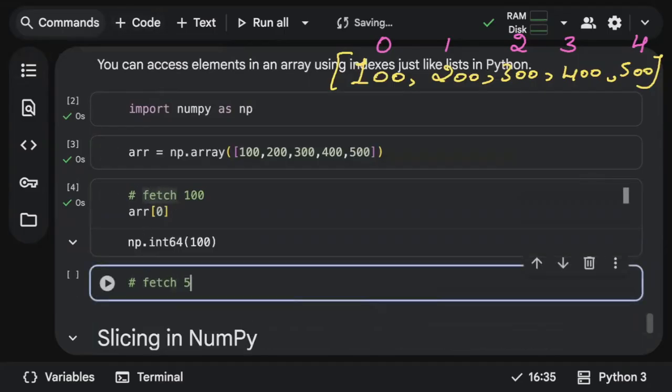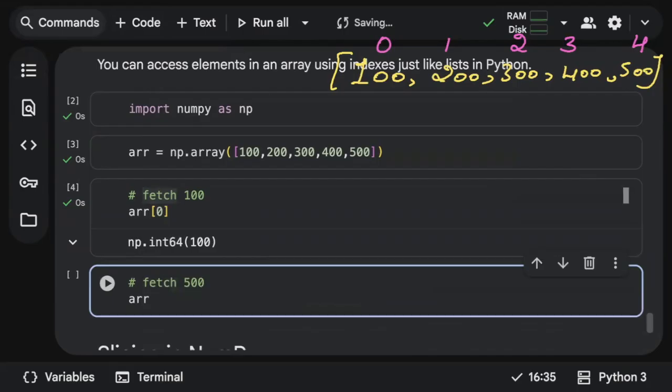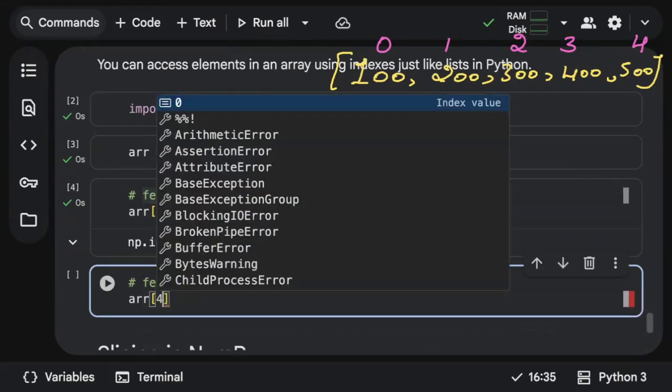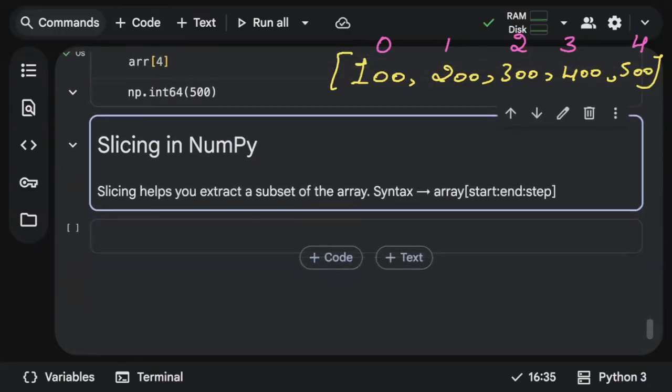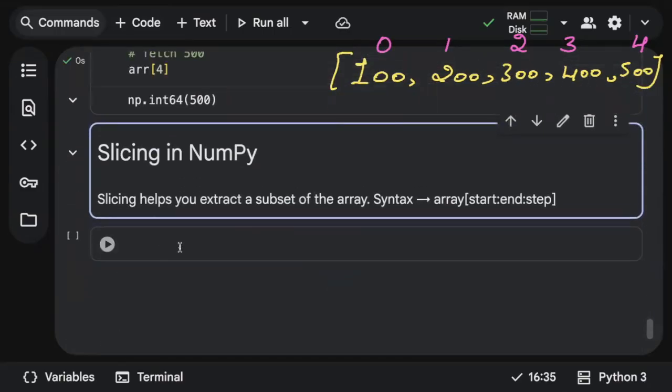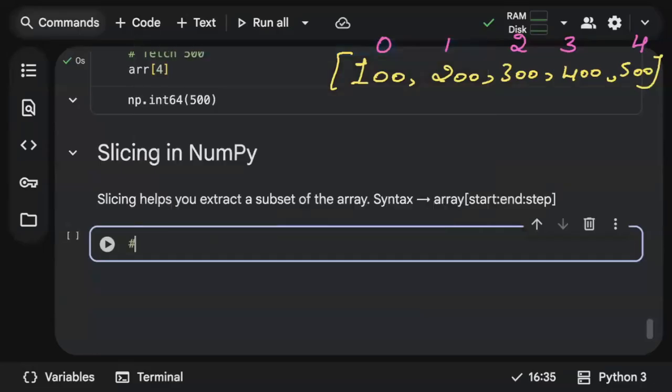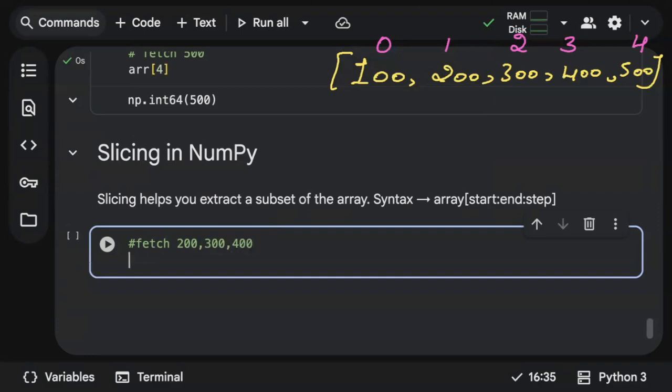Similarly, what if you want to fetch 500? Call the array and pass the index of 500, which is 4. See, you're getting 500. Similarly, what if you want to fetch multiple elements using slicing? For example, my question is fetch 200, 300, and also 400.